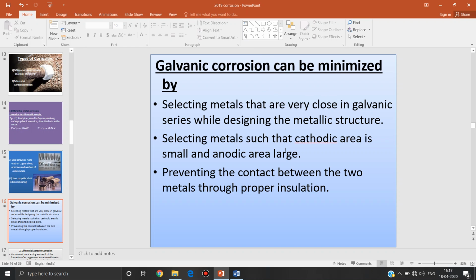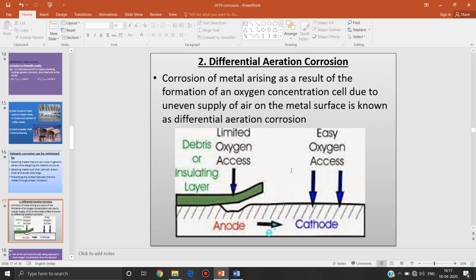Then, select metals such that the cathodic area is small and the anodic area is large. If the ratio of anodic to cathodic area is large, the rate of corrosion is very low. Then, prevent contact between the two metals through proper insulation. We have to keep some insulation between the two metals, so that also decreases the rate of corrosion.